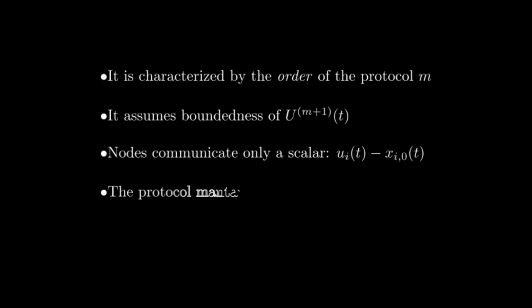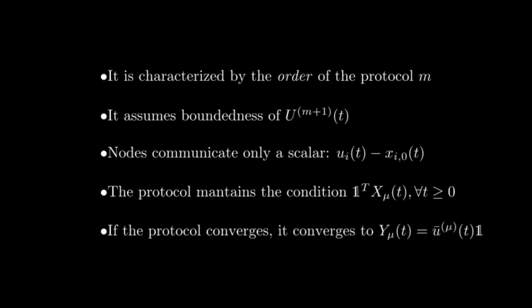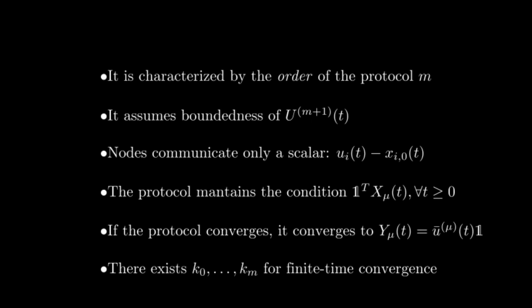If the protocol starts with an internal state orthogonal to the vector of 1s, it will remain as such at all times. Furthermore, if the protocol converges, it will converge to a point in which the outputs of all nodes track the average of the time-varying signals, without a steady-state error. But not only that, the derivatives of such average can be easily tracked too, without communicating any additional information. To the best of our knowledge, this is the first method which achieves this. And finally, the property which we will show in a later work is that there exist some properly chosen gains such that the protocol converges in a finite time.